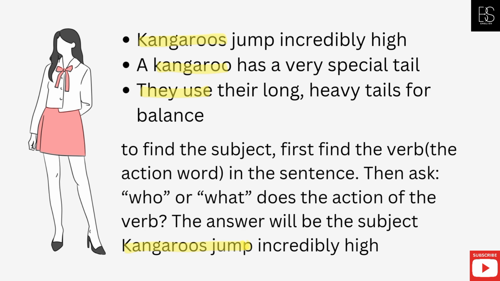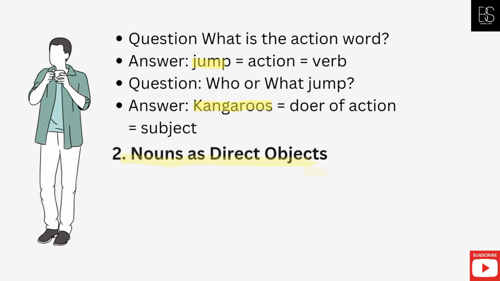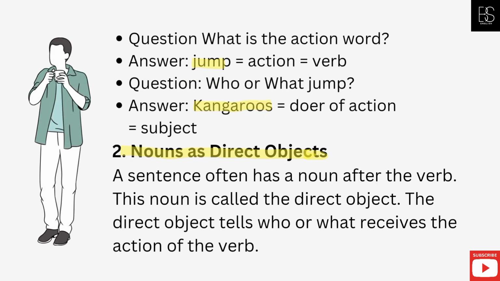Kangaroos jump incredibly high. Question: What is the action word? Answer: Jump equals action equals verb. Question: Who or what jumps? Answer: Kangaroos equals doer of action equals subject.